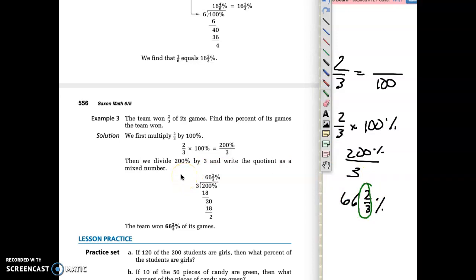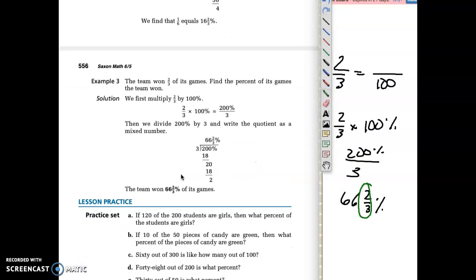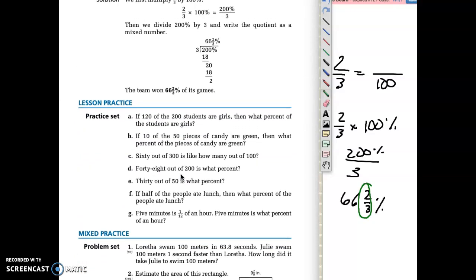There's the math. Okay, so here's the lesson practice, guys. Go ahead and do that now. Make sure you get it checked, and then hop onto the mixed practice, and you'll be done.